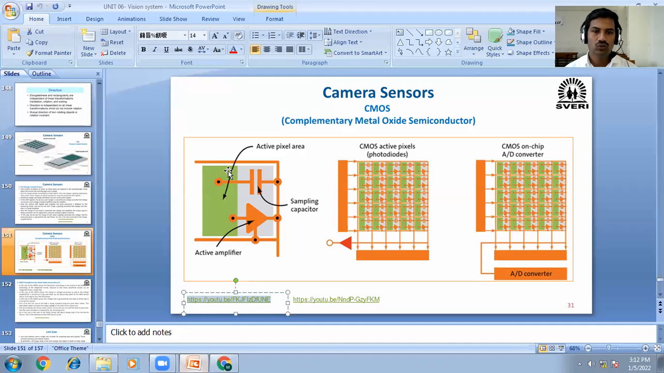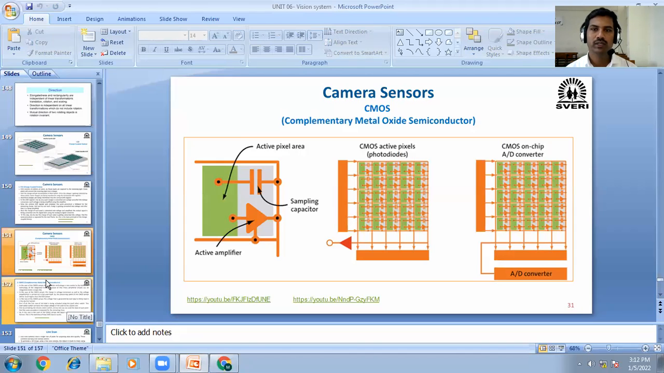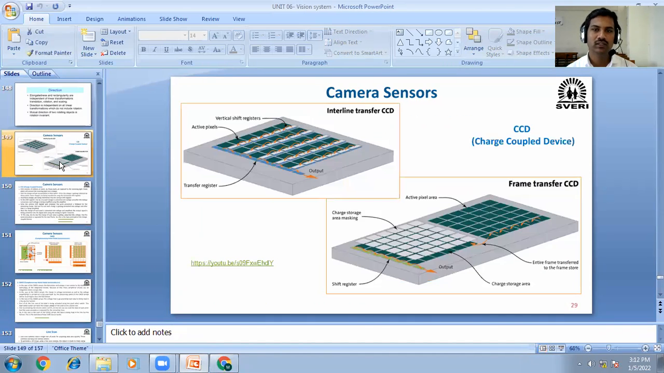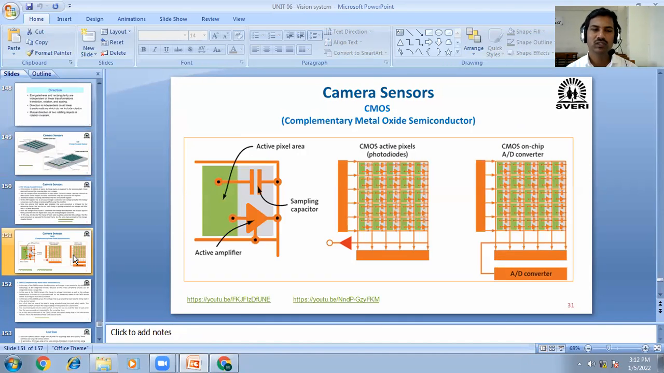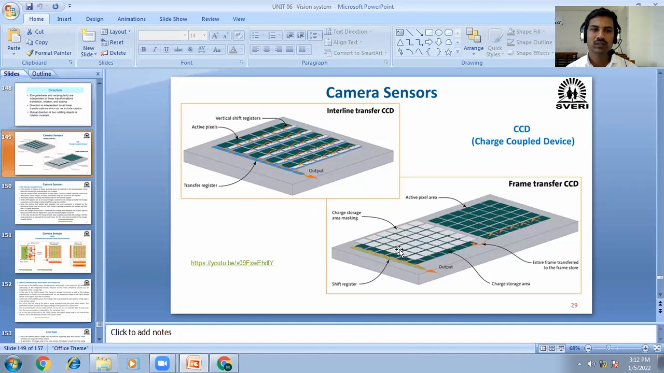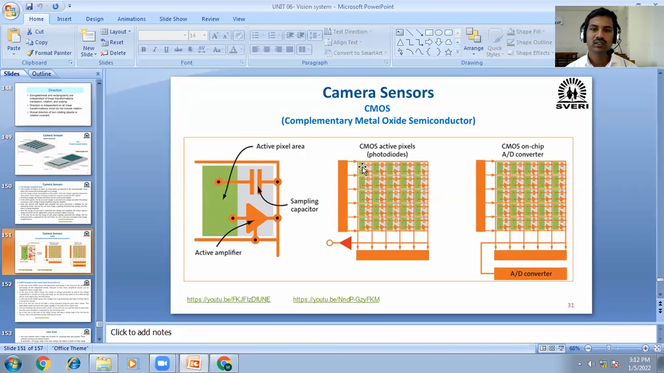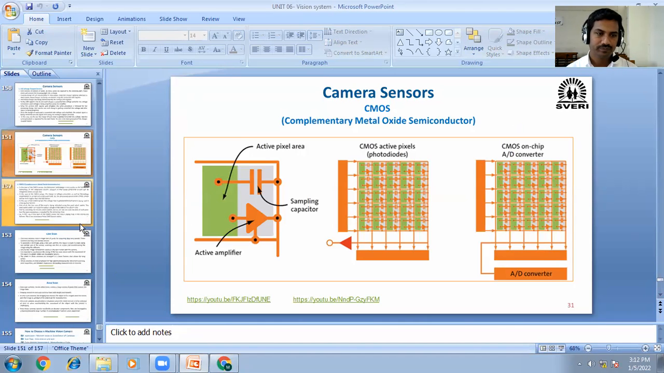Okay, maybe you understood these things. CCD and CMOS, complementary metal oxide semiconductor, the difference between this CMOS and CCD is already explained in the video. Here it is one by one conversion and amplification, conversion of voltage and amplification is done. But here, in each pixel, the conversion is done.